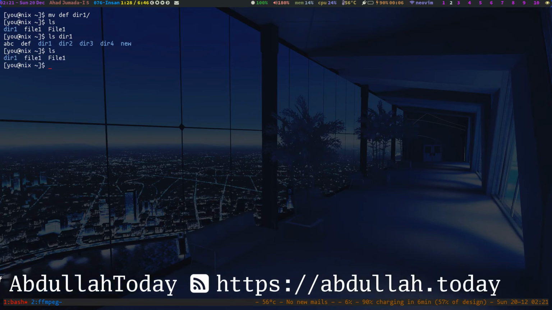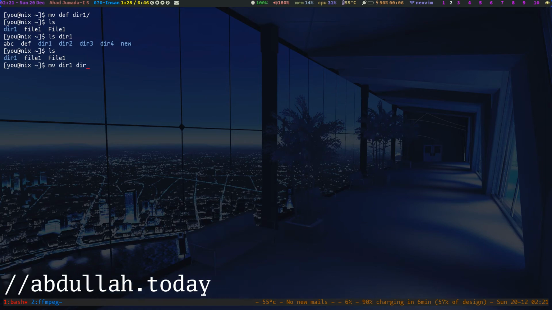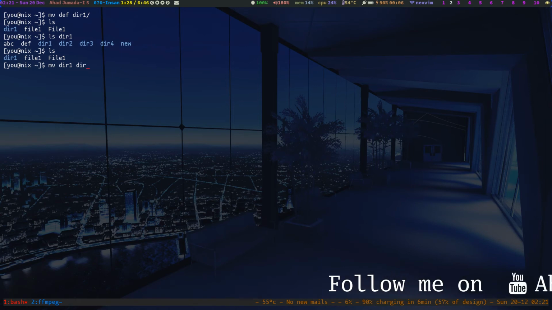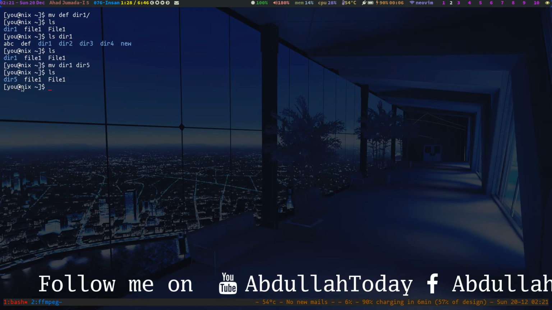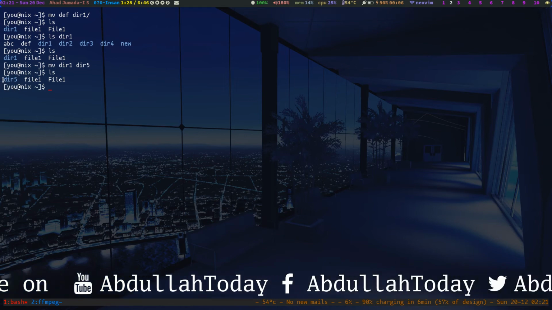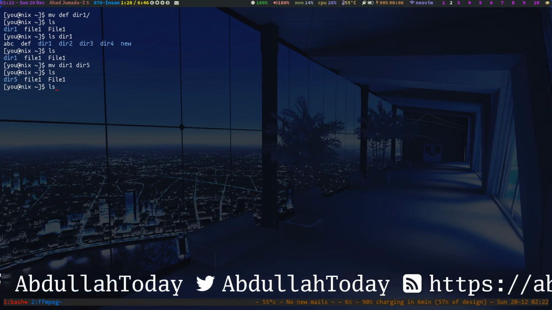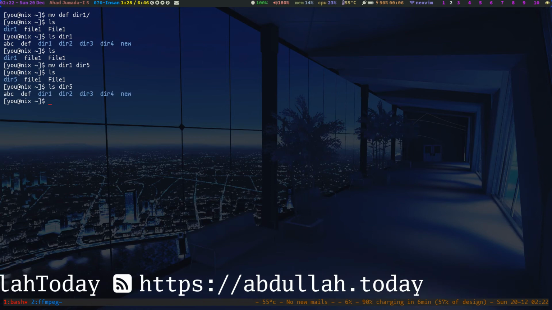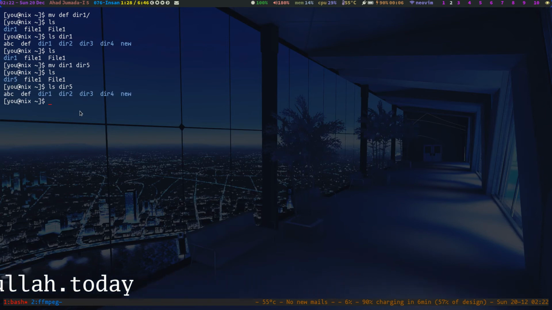You can do the same thing with directories. mv directory 1 to directory 5, like we are renaming directory 1 to directory 5. Here you can see there is no directory 1, now it is renamed to directory 5, and all the contents inside that directory 5 are not going to be affected, they are still there.